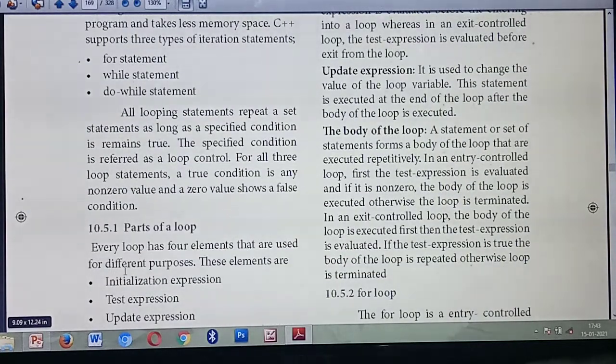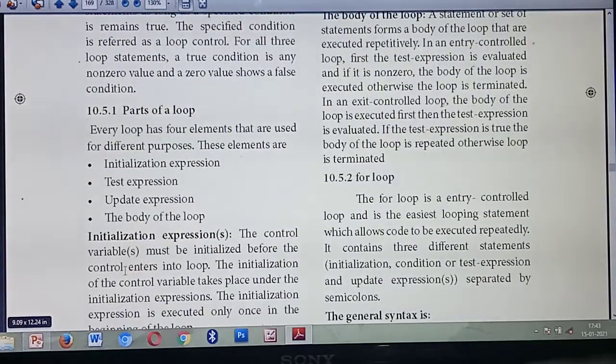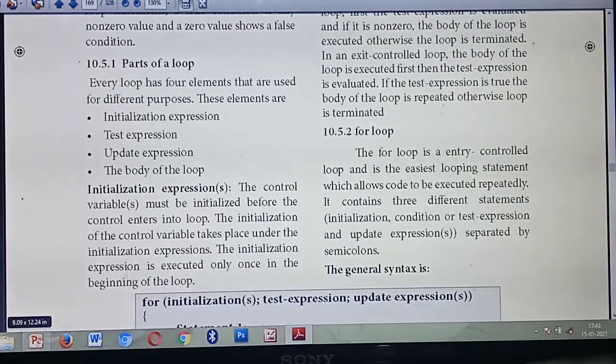Next is the parts of a loop. Each loop will have different parts or elements. That is a very important question. Totally how many parts are there in a loop? 4 parts. What are they?